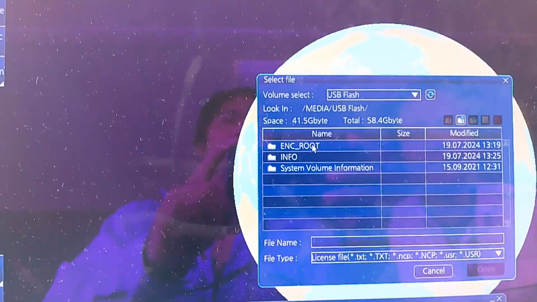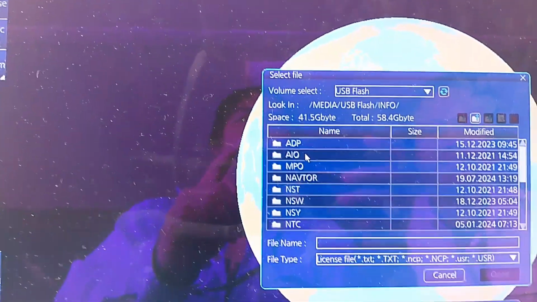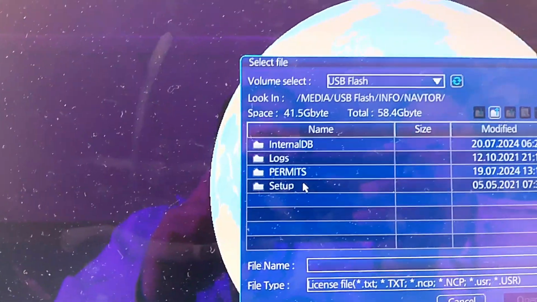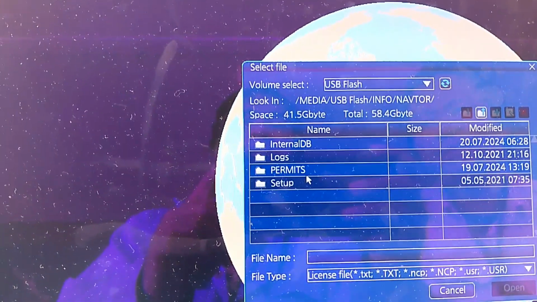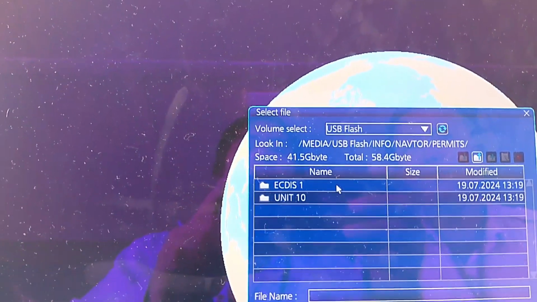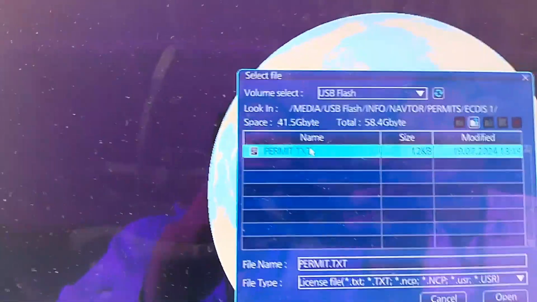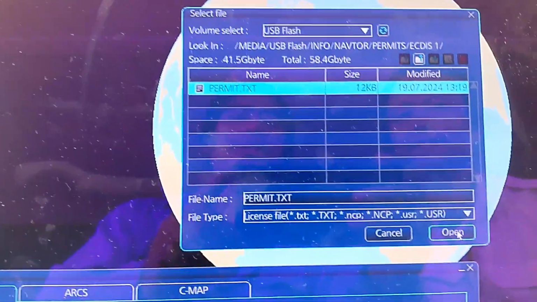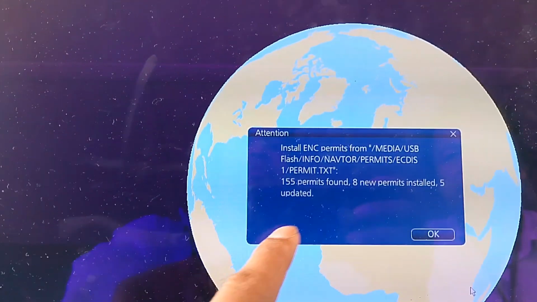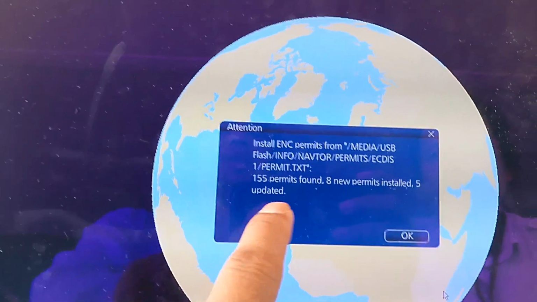You go to info, double click, and then you go to Nabtor, double click, and then you go to permit, double click. You go to Ecdis 1, double click. You go to click permit and then open. Now you can see 8 new permits installed, 5 update.